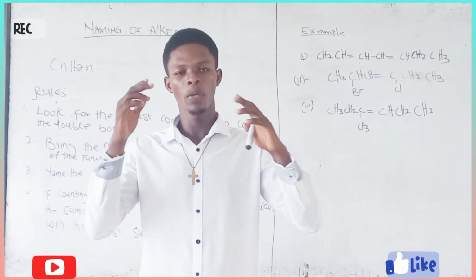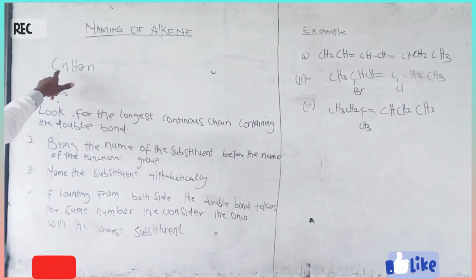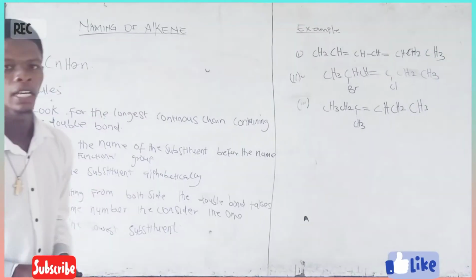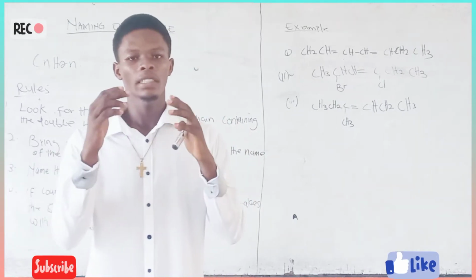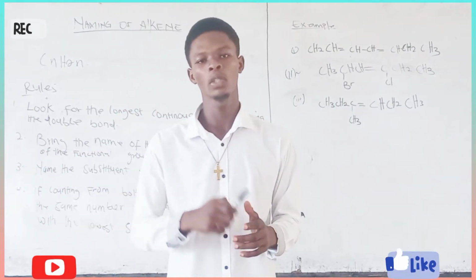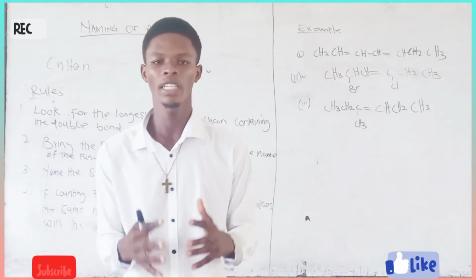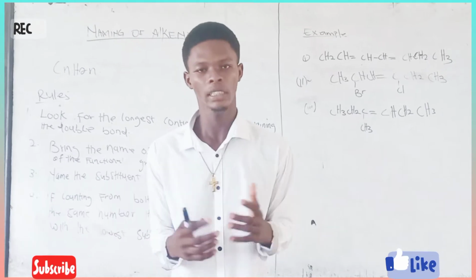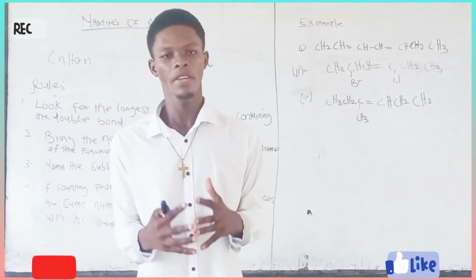So when dealing with alkenes, you know that the general formula is CnH2n. Unlike the alkanes, there are two fewer hydrogens, which account for the double bond. So it makes these compounds very reactive. When you're talking about alkenes, you're talking about reactive compounds, so you have to be very careful.